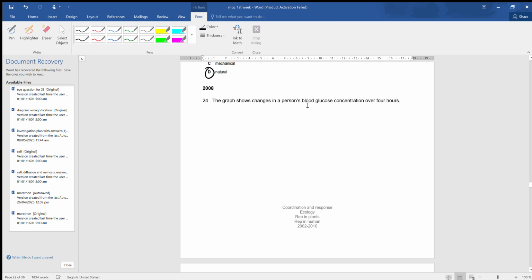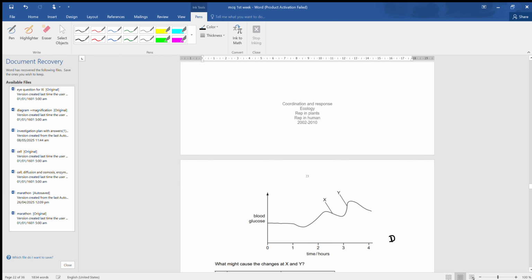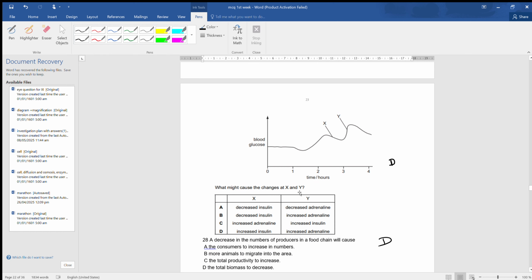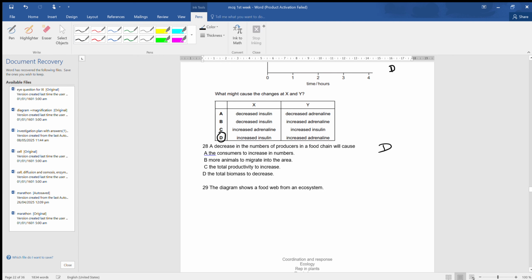Now the graph shows changes in a person's blood glucose concentration over 4 hours. What might cause the change at X and Y? As at X there is a fall in glucose concentration, so it must be because of insulin, and at Y there is an increase in glucose concentration, so it must be because of adrenaline. Increased insulin causes a fall in glucose concentration, and increased adrenaline will cause more conversion of glycogen to glucose molecules. Therefore D is the correct answer.